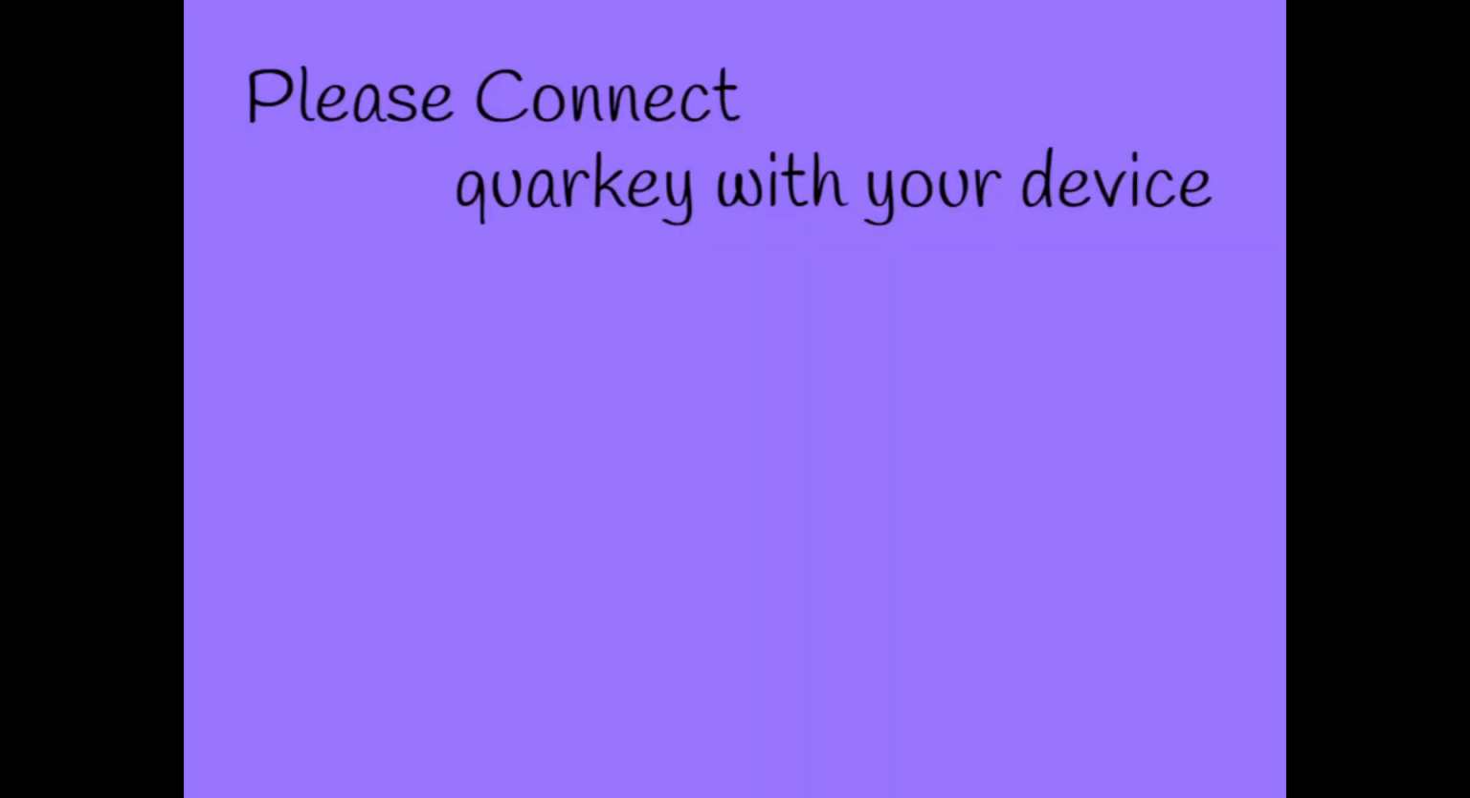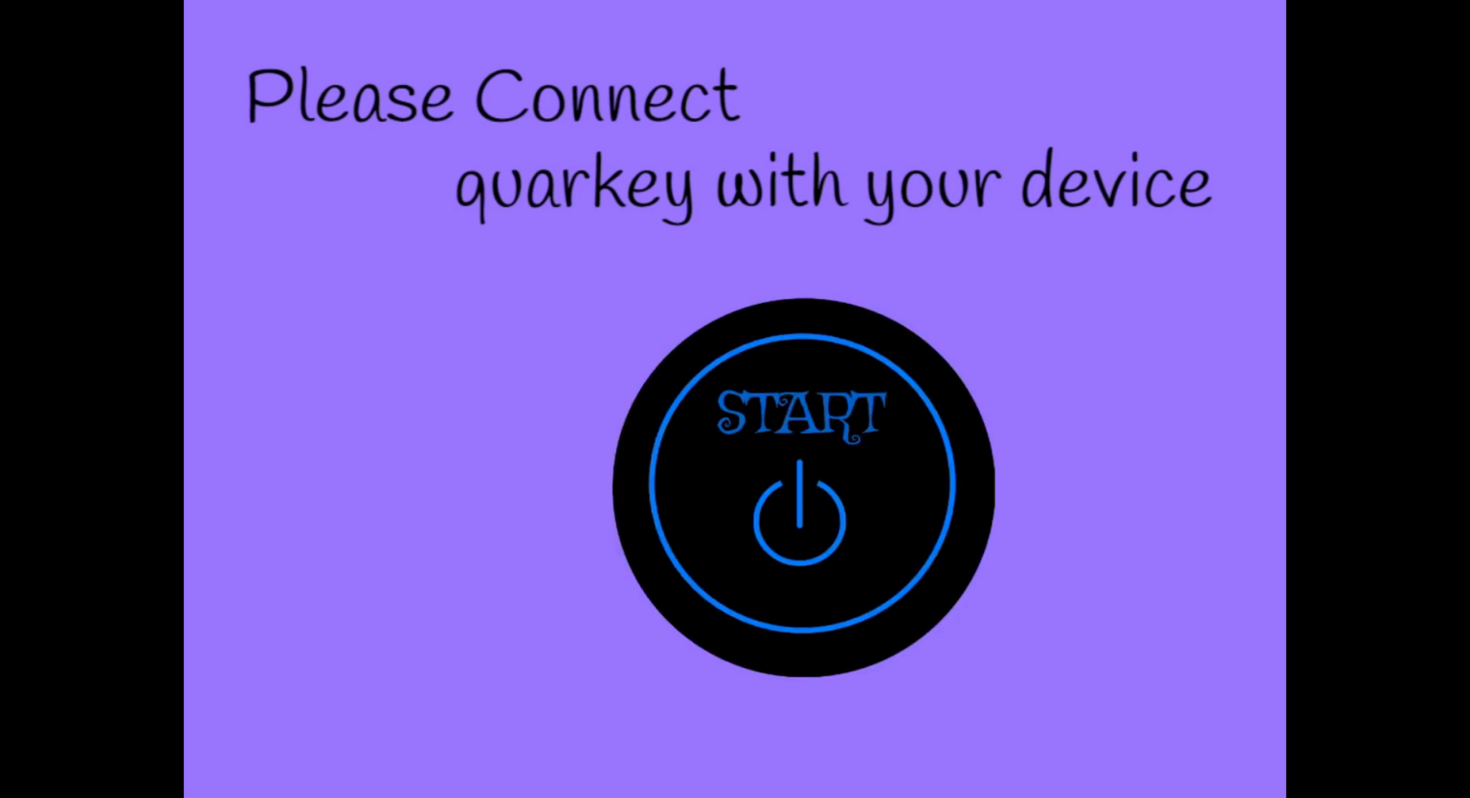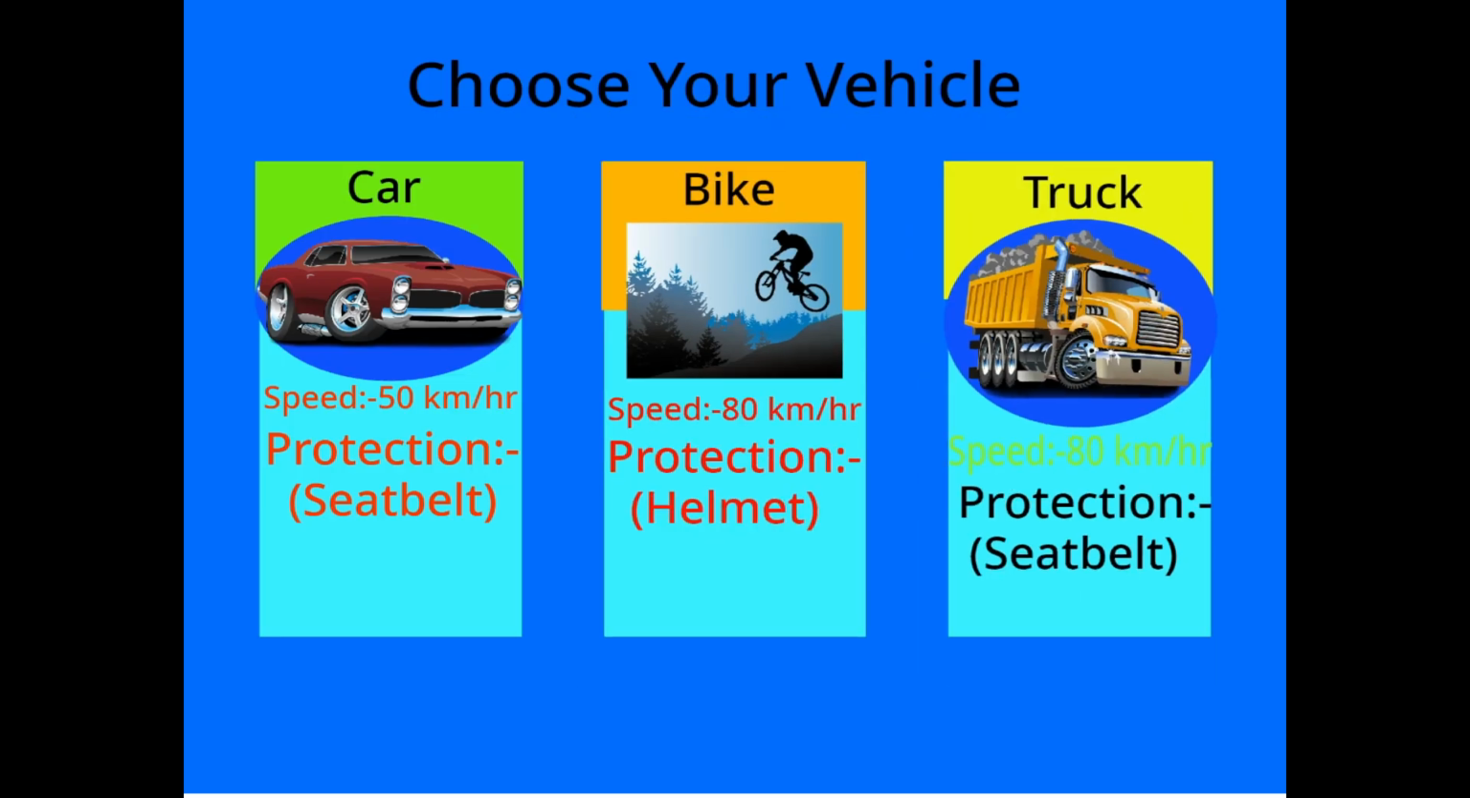After clicking on the login button, we are directed to "Please connect Quirky with your device." As you know, I have already connected my Quirky with the project. To continue, we just have to press the left button of the Quirky. As you can see, when I pressed it, the start button appeared. When I click on the start button, the next screen is Choose Your Vehicle.